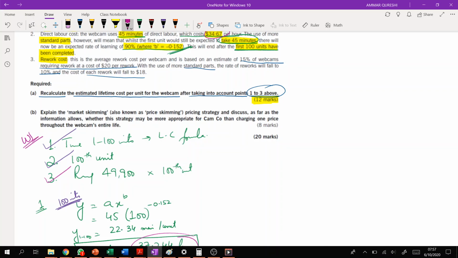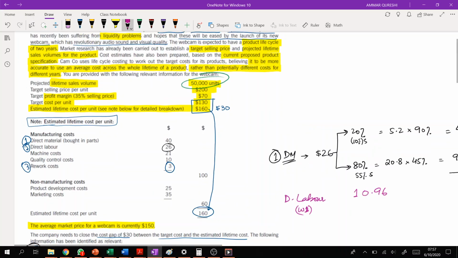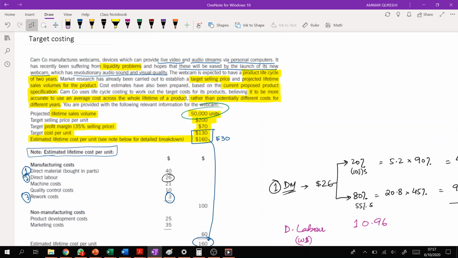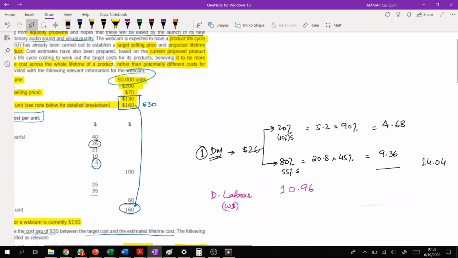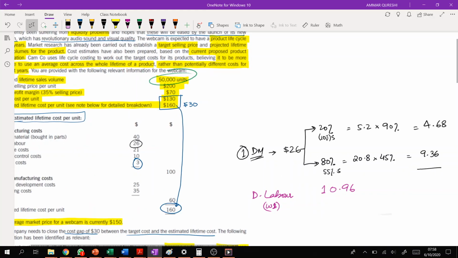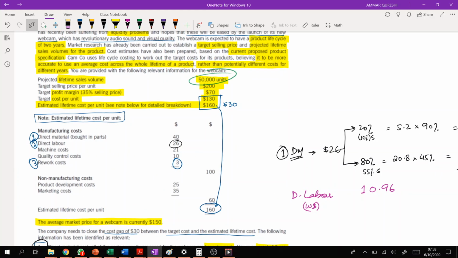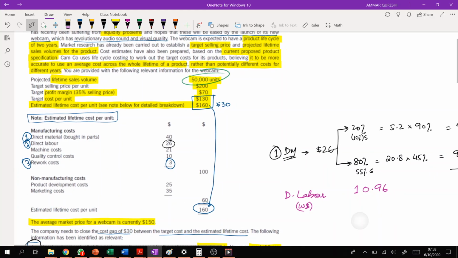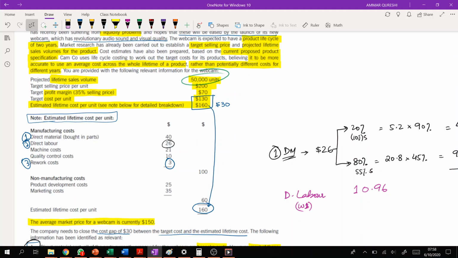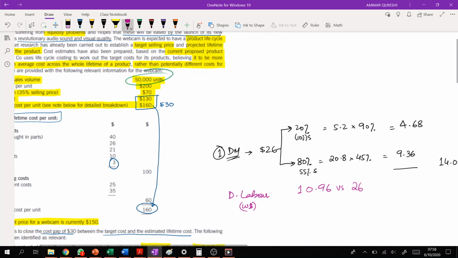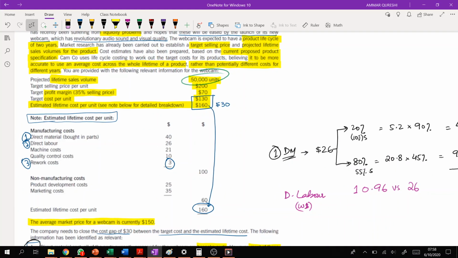Now, what was the initial labor cost? The initial labor cost was around 26. I think we did something wrong here. Oops, material cost is 40. Anyways, there's no issue. We can compare it with 26. We just need to make a few changes. Material cost is 40.